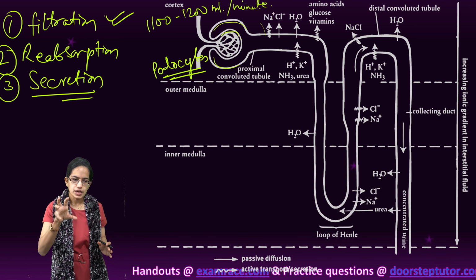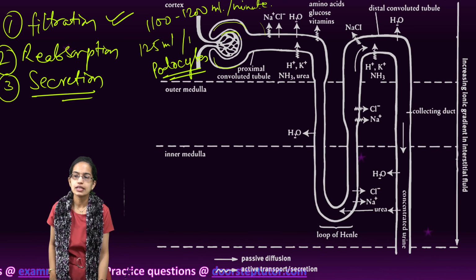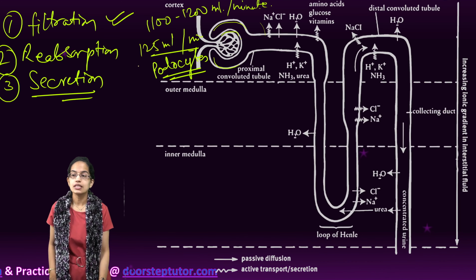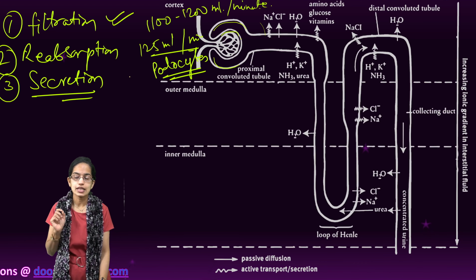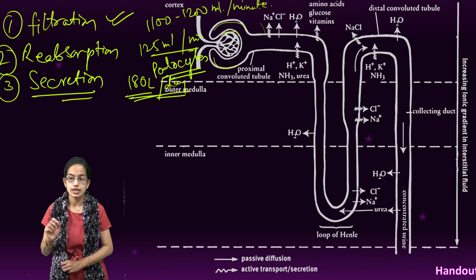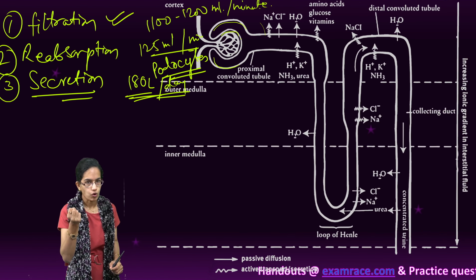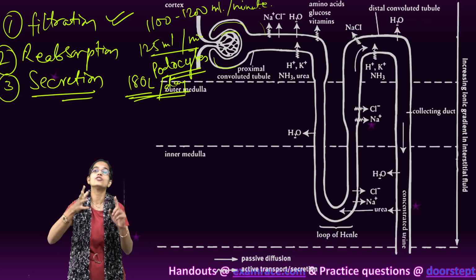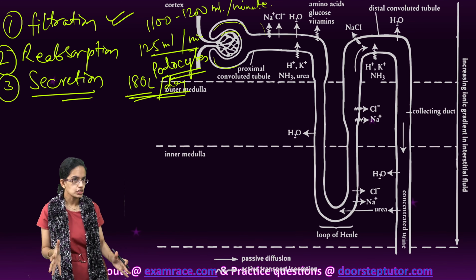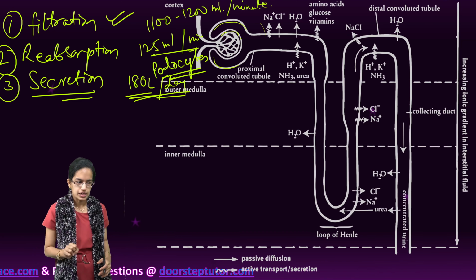Now, the glomerular filtration rate is around 125 milliliters per minute. That means nearly 180 liters of blood is being filtered on a daily basis. So a very high capacity is seen for the glomerulus, which is present in each nephron. So we have a structure of the nephron, and there are millions of such nephrons present within the kidney.